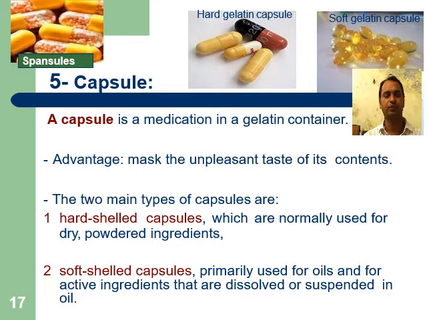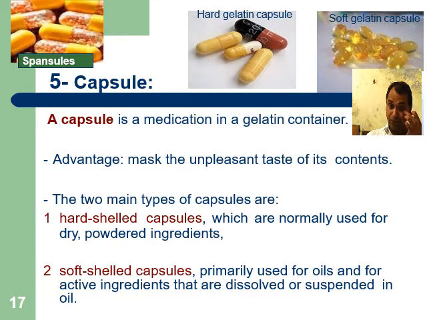Now the next dosage form for the oral route is the capsule. A capsule is a medication in a gelatin container. A capsule is composed of a dosage form and drug or medication, either in the form of powder, granules, or other forms like liquid dosage.